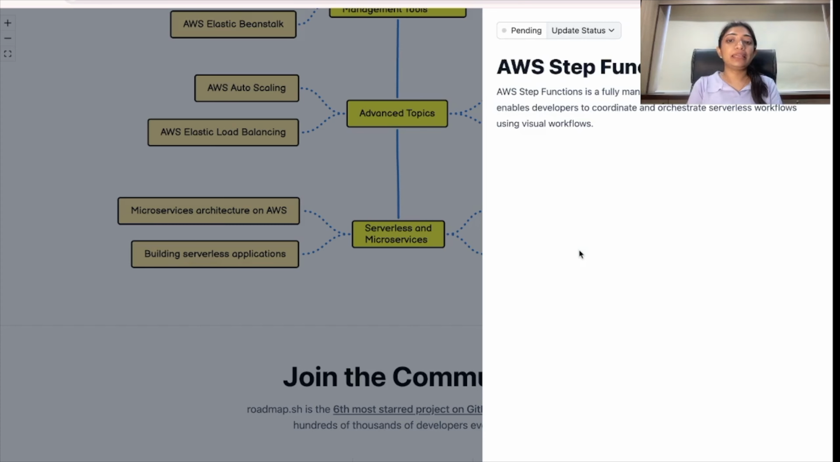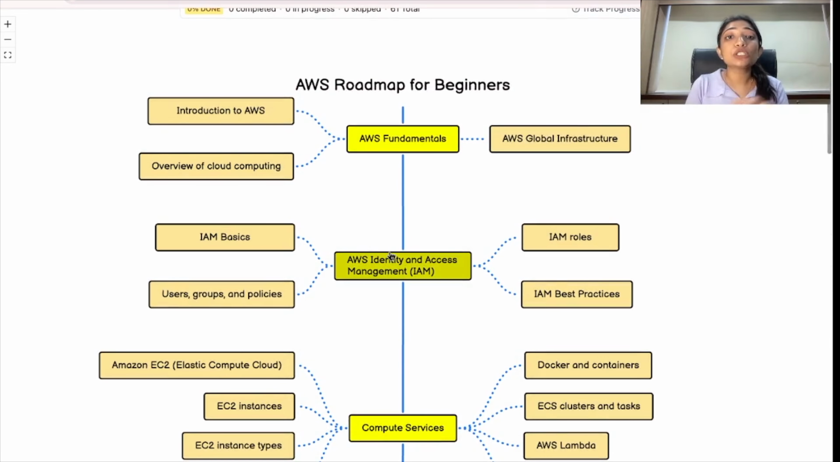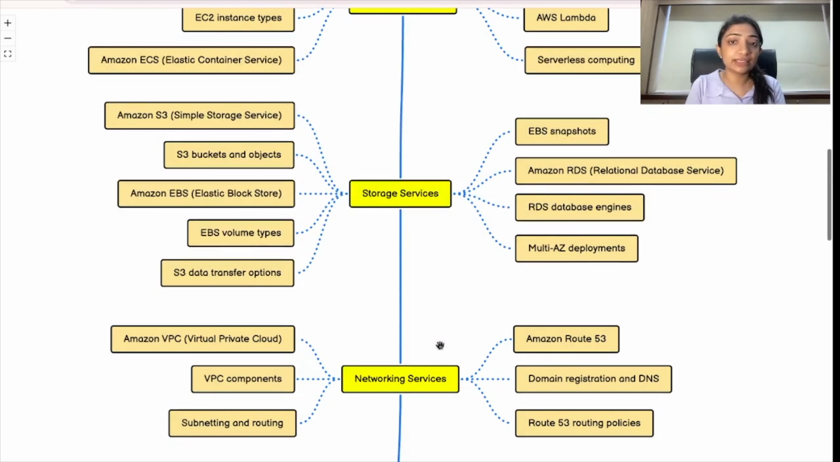And last, AWS Step Functions. Again, it is a fully managed service provided by AWS that enables developers to coordinate and orchestrate serverless workflows using visual workflows. With this, we are at the end of our roadmap. This roadmap was just to tell you what you need to do. This is not at all for information on how to do it or the details of services. I have just mentioned the services that you should go and explore.